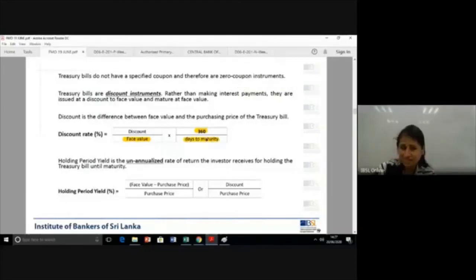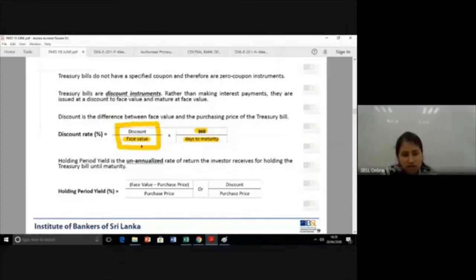What is happening here? We know that treasury bills are instruments traded for less than 1 year. So you always have to annualize the return that you calculate, because this alone is not a 1 year rate. Okay, you know interest rates, but mathematically we know it's an annual thing. When you quote an interest rate, you refer to a per annum rate. So here the calculation yields a rate for the days to maturity only. So you have to annualize it.